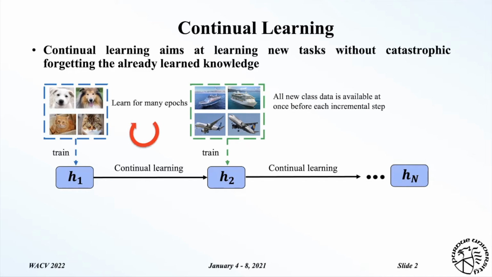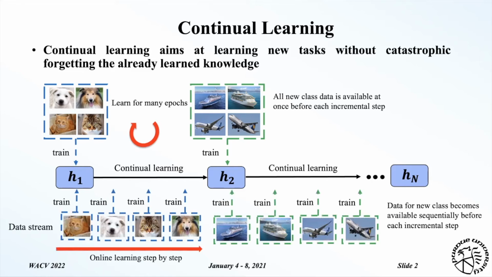However, most existing work addresses this problem in an offline scenario, which assumes all new class data is available at once before each incremental step. In this work, we focus on a more challenging online scenario, where the data for new classes becomes available sequentially, as shown here. So we update our model step by step and use each data only once for training.